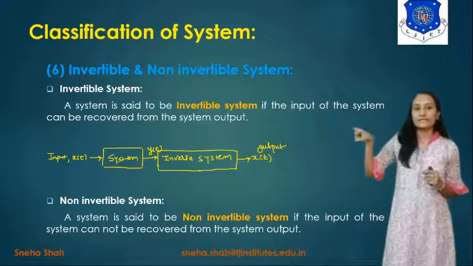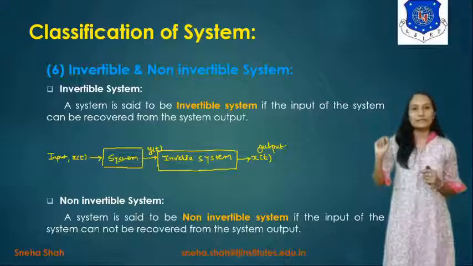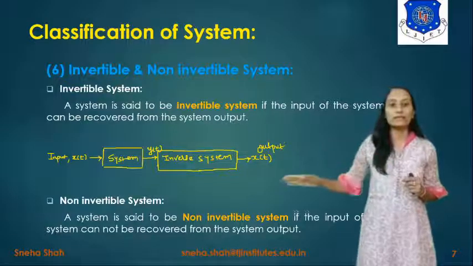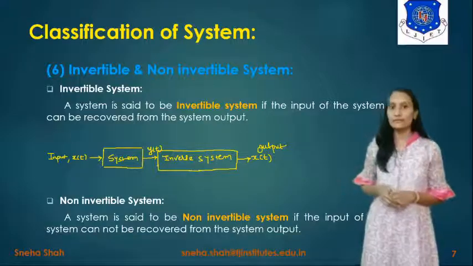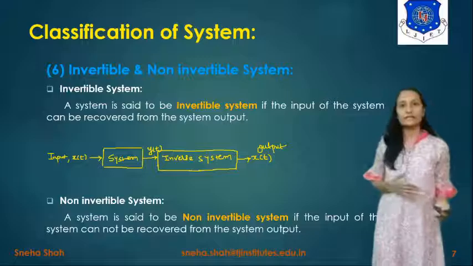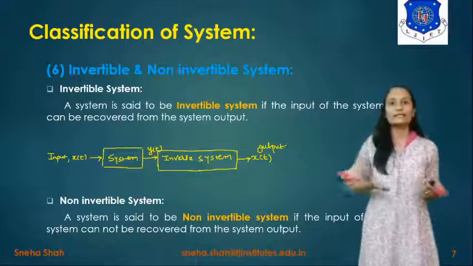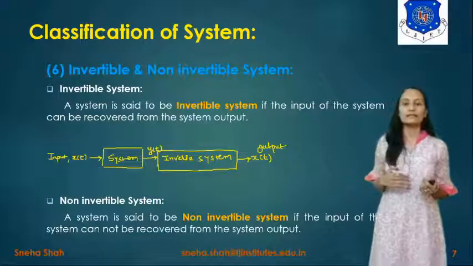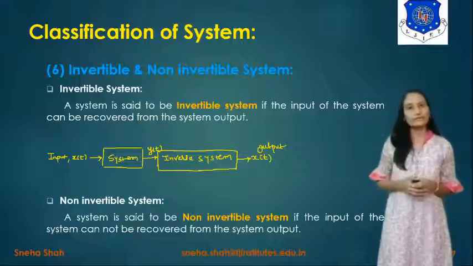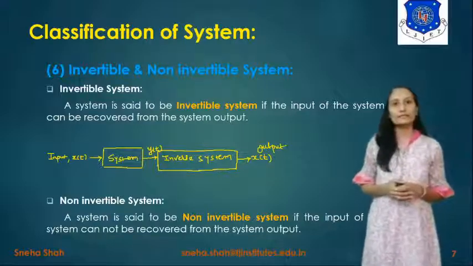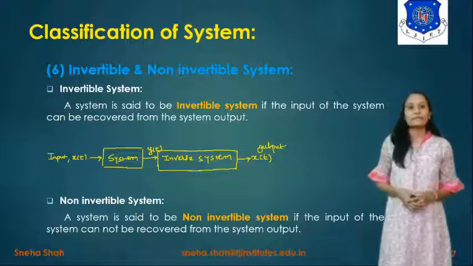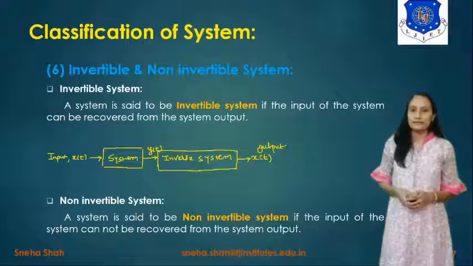And the last type is the invertible and non-invertible system. In this, if the system input is obtained back at the output side, then it is considered an invertible system. Suppose I give an example like integration and differentiation, where by taking integration and differentiation it recovers the original signal back, then it is considered invertible, otherwise it is considered a non-invertible system. In the next session I will explain examples based on this.